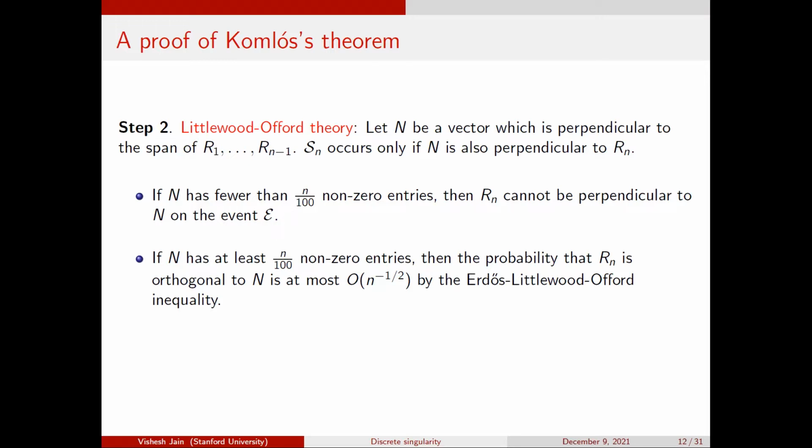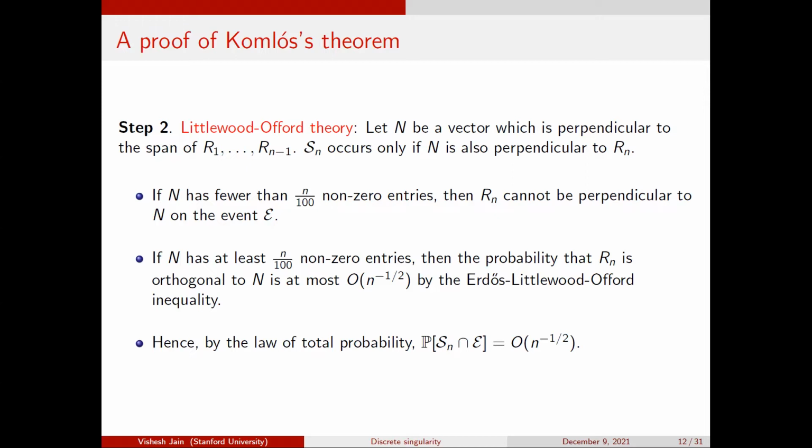So if you put this together with the law of total probability, this shows that the probability that the last row is in the span of the first n minus 1 rows on the event E is at most 10 to the minus 1. Okay, so this takes care of my first term, and this is sort of the leading order term in this argument. And now what I want to show you is that E is going to happen with high probability, so I can bound the probability of E.